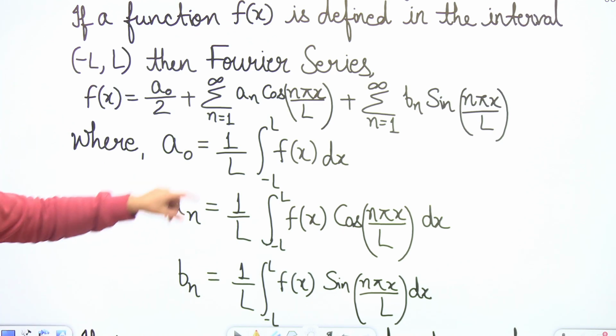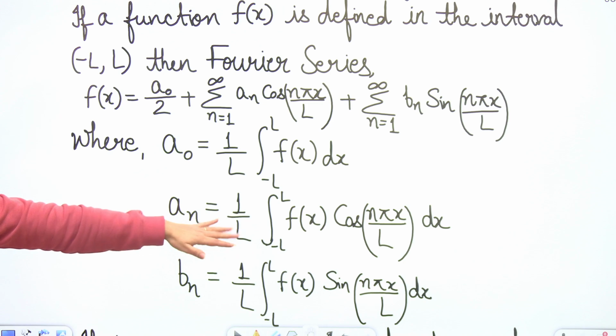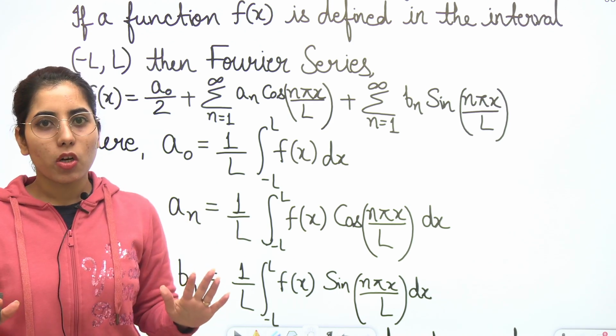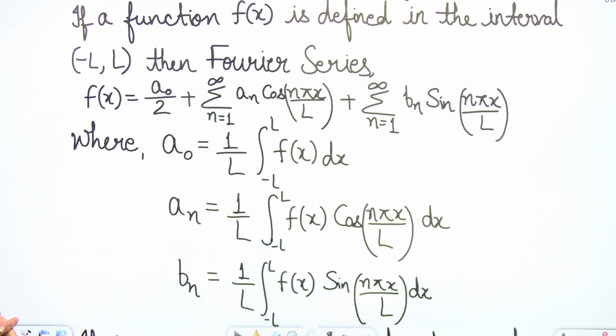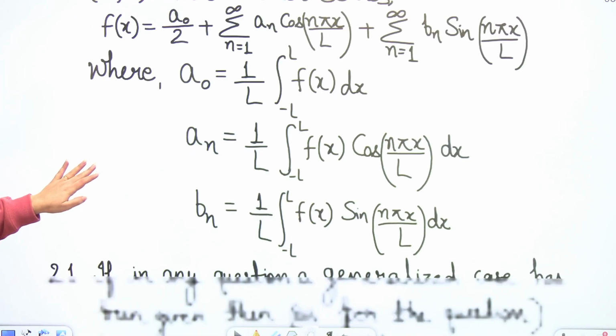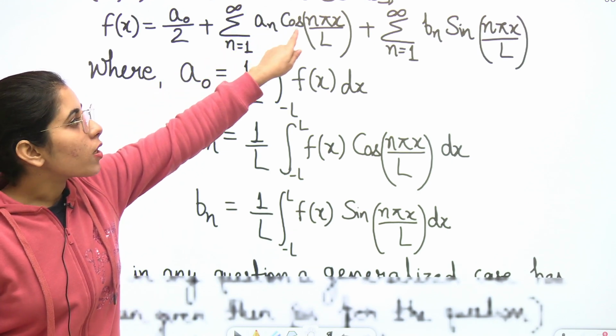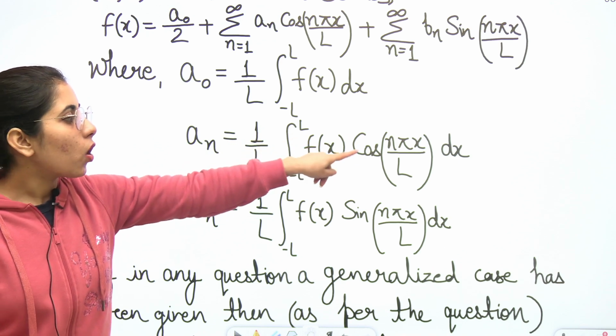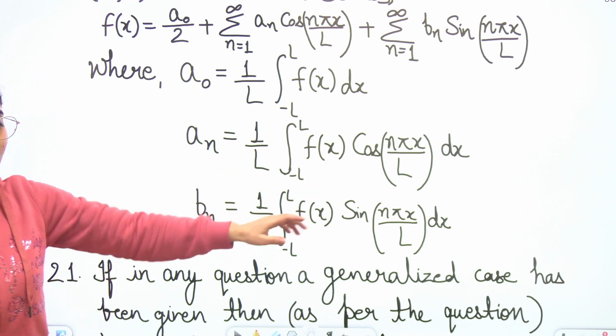What is the a n formula, and how do you write it? Fourier series is one of the most important topics from the mathematical physics part and is highly expected in the GATE exam. So, a n is present with the cos part, and b n is present with the sin part. So the a n formula will have cos in it and the b n formula will have sin in it.